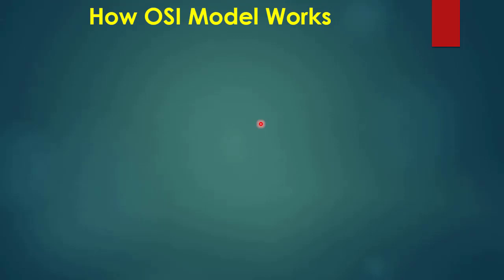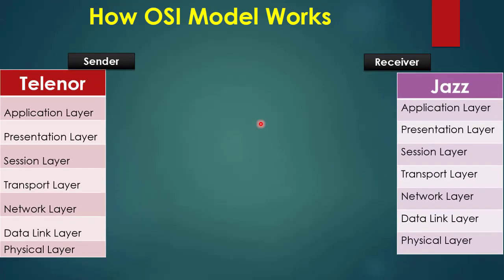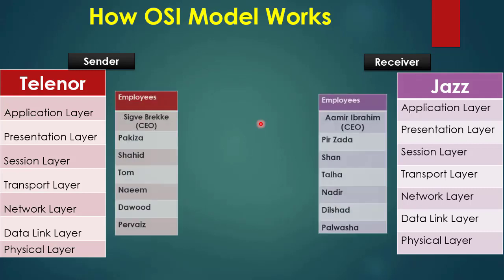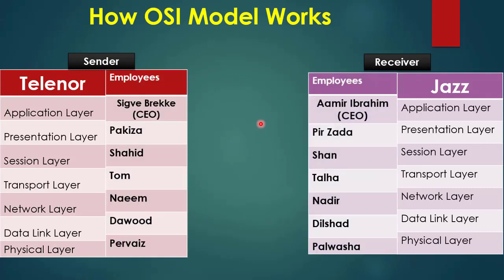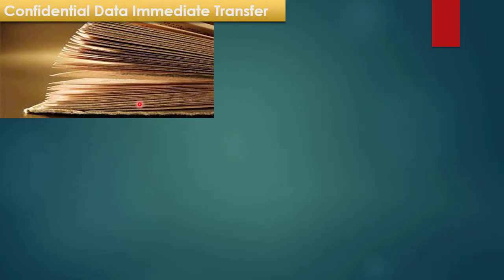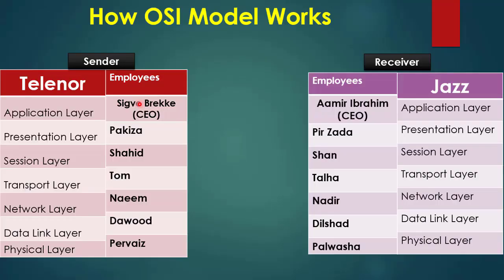Let's take an example. We have two international companies, Telenor and Jazz. There are 7 employees working in each company. Suppose the CEO of Telenor Network Company wants to share a confidential file with 4000 pages at the earliest possible time to the CEO of Jazz Network.